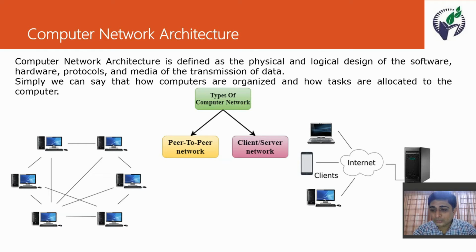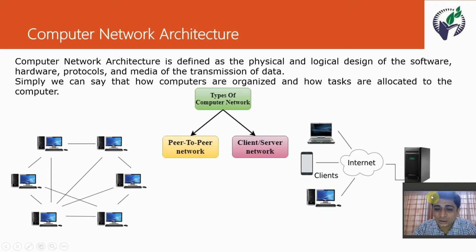There are two basic fundamental things. First, how computers are organized, what is the pattern of computer organization. And another, how tasks are allocated to the computers. So the combination of these two, we can say, is a fixed computer network architecture.